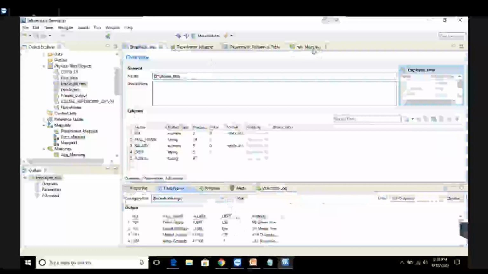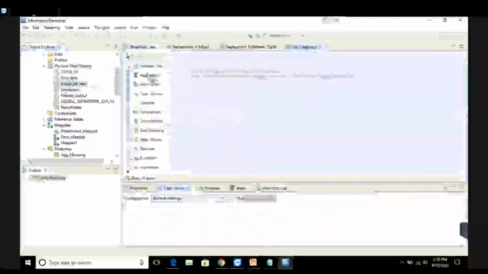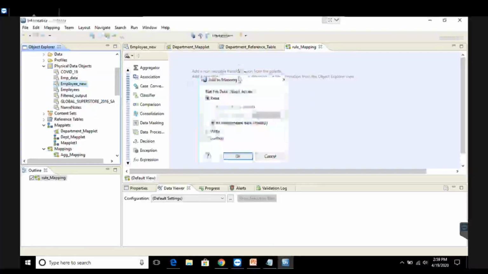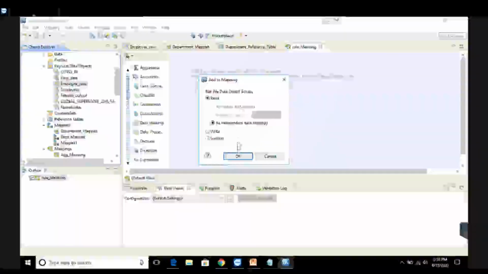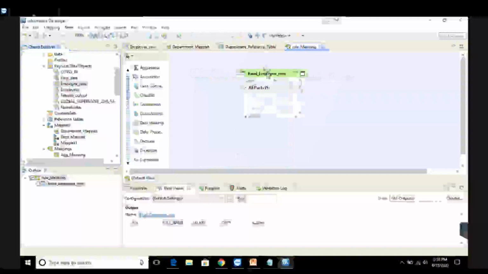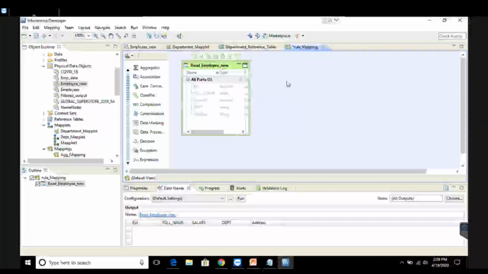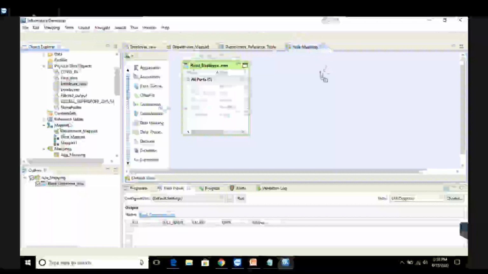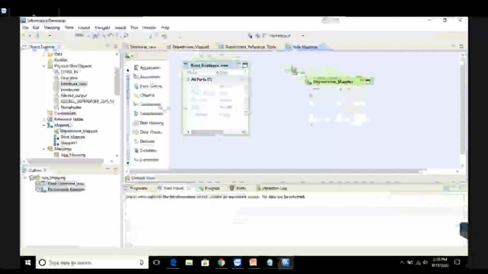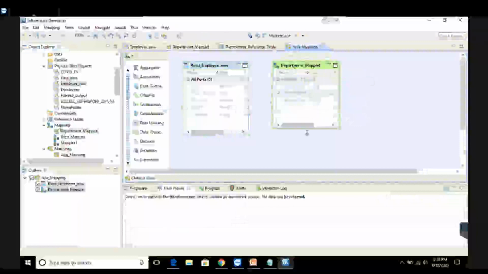I'm going to go back to my mapping and drag and drop this source file onto the IDE of the mapping in read mode. Why read mode? Because I just want to read the data. I don't want to change anything. So I click on OK. So I have just read the data. Now the next thing I require is the rule which I just created. So I'll go to my maplets tab and select the department underscore maplet. This is my rule which I just created.